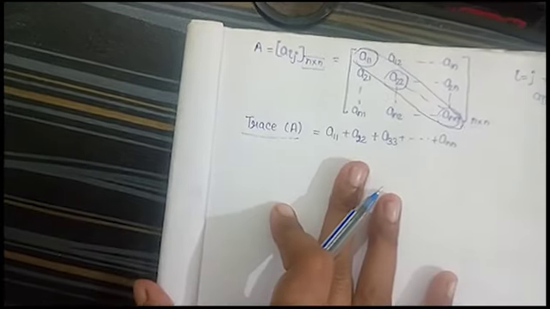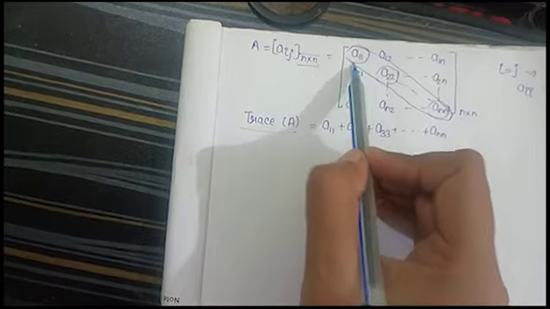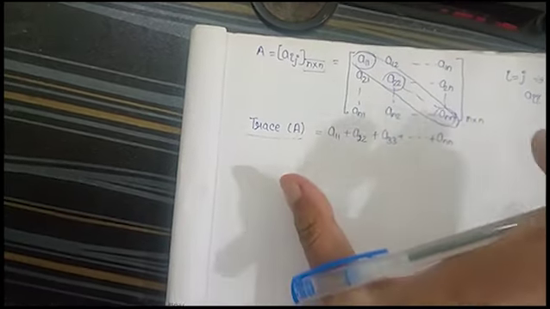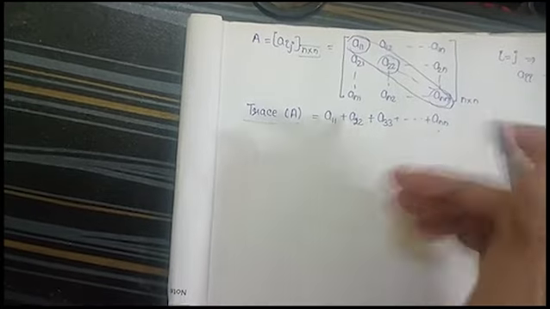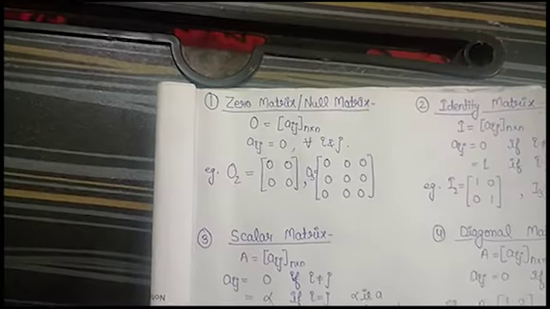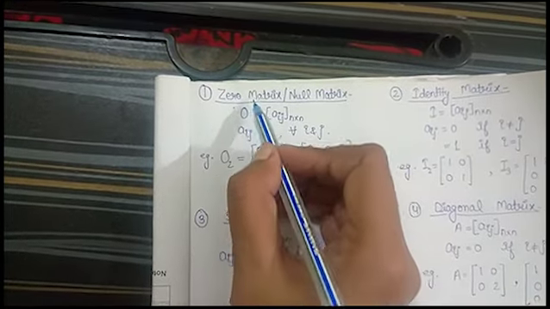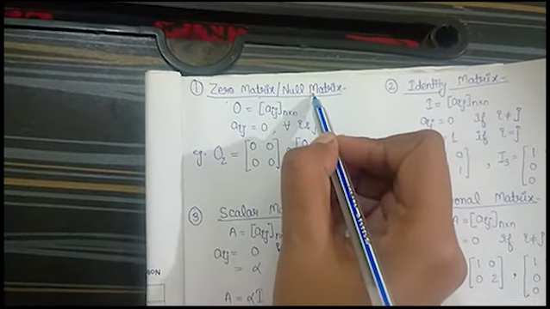Let it be a square matrix. Elements of the type A11, A22, up to ANN are known as the diagonal elements, and their sum is known as the trace of the matrix. So now there are several types of square matrices. Number 1 is known as the zero matrix or the null matrix.